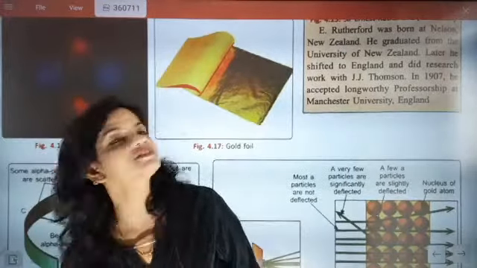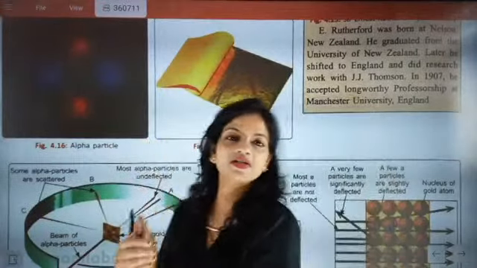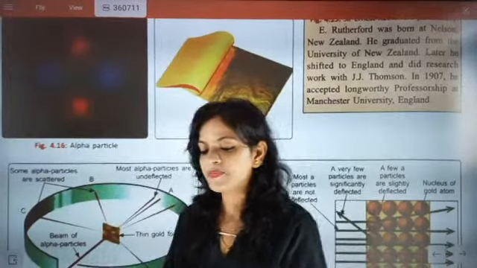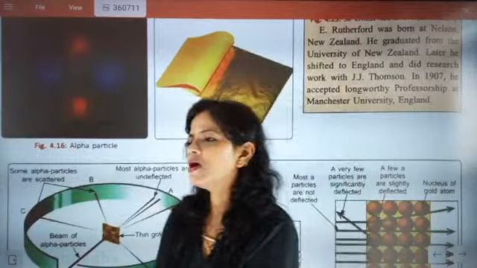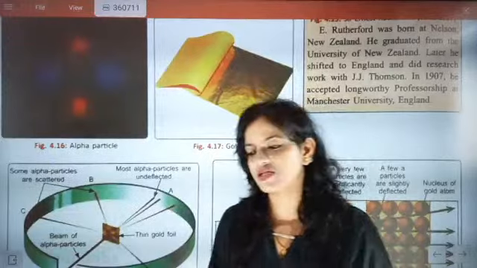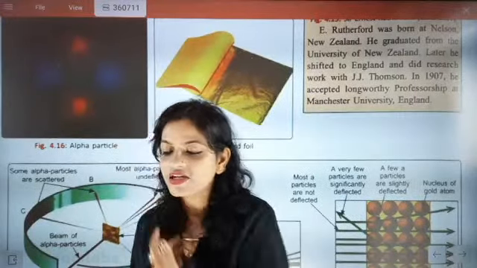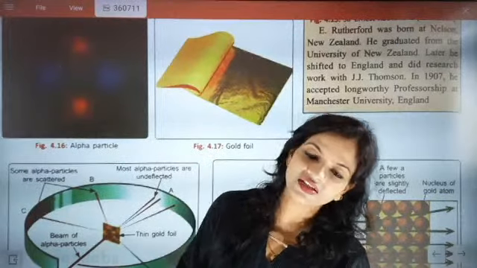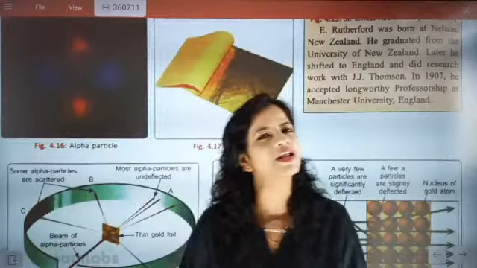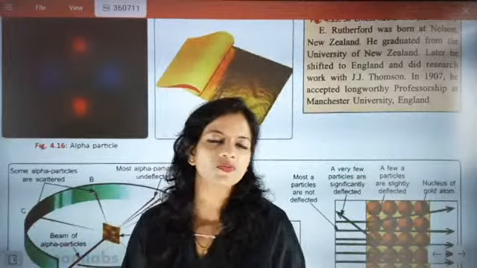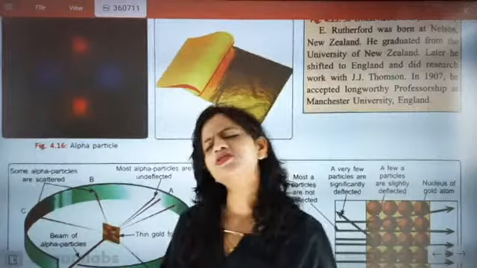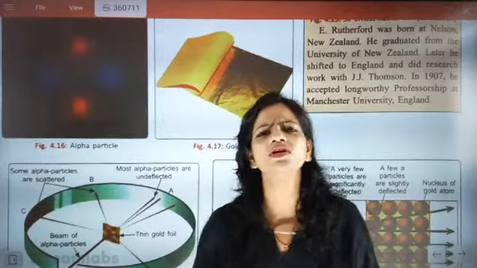Now let's start the class. Last class we were discussing the Rutherford model of atom. It's already a delay of 5 minutes. Now look here, beta. We are first going to understand atoms. We understood from J.J. Thomson that as many positive charges as there are, that many negative charges are there, and atoms are electrically neutral. After that, Rutherford did an experiment to test the J.J. Thomson model of atom. In this experiment he took a gold foil and approximated how many atoms were in that gold foil.